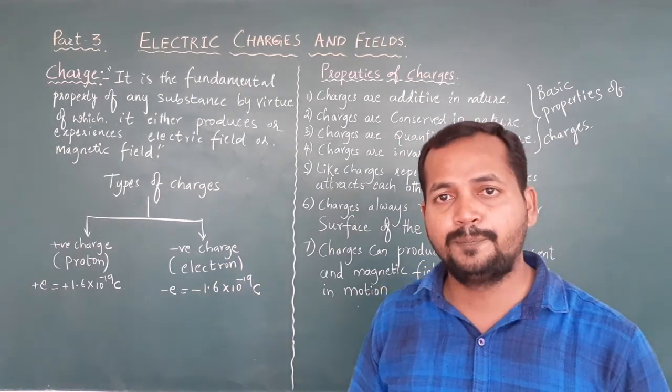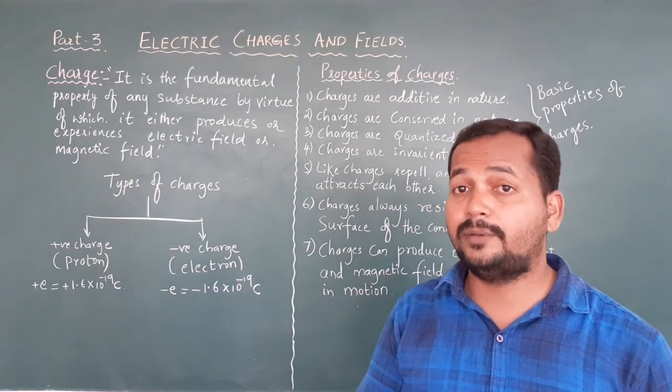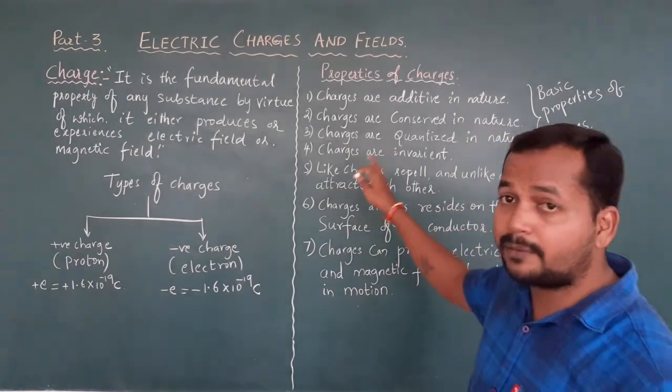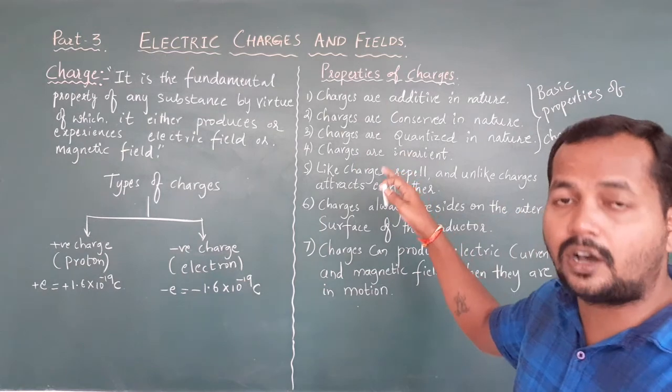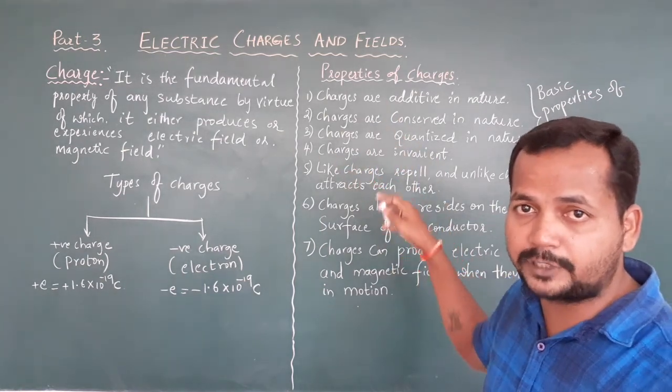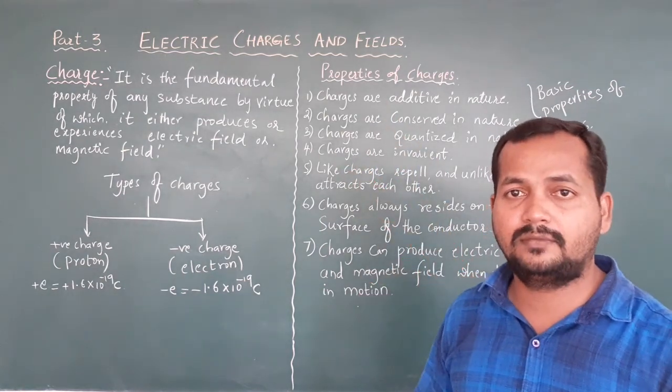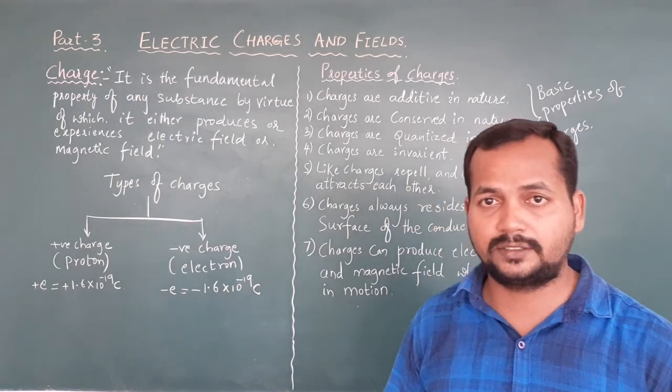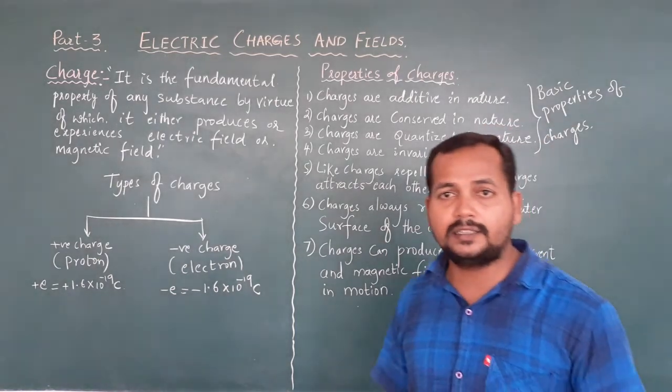They may be possible. And like this also they may ask: list 3 fundamental properties of charges, or 3 basic properties of charges, and explain them. This is one more type of question for 3 marks. Okay, so be careful while writing the answer.